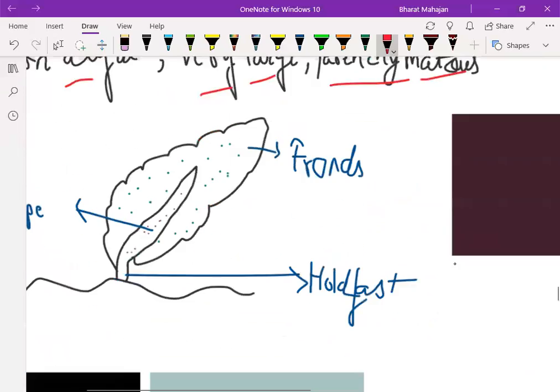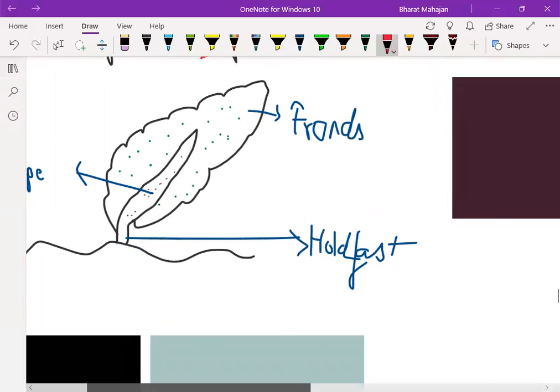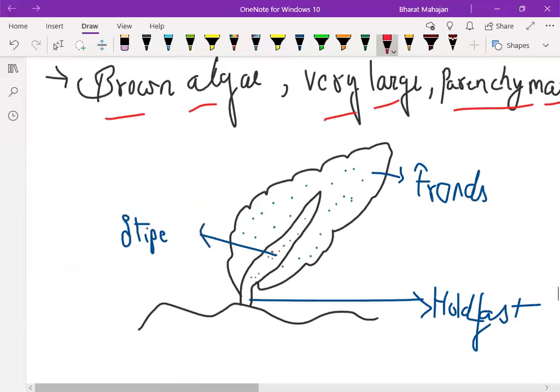Now I have made one diagram here for you all. I have already told you that algae do not have true stems, leaves and roots, but they might have resembling structures. So in brown algae, that is a kelp, there are some leaf-like structures, and these are known as fronds.